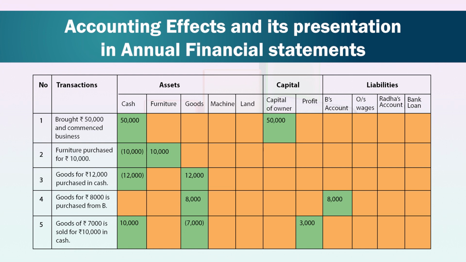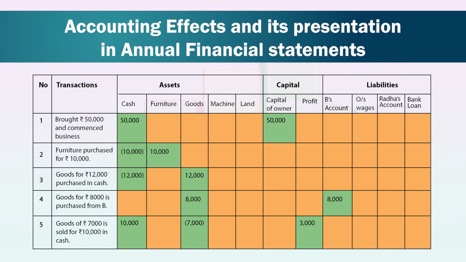Now, number 1, brought rupees 50,000 and commenced business. Here, cash, that is an asset of the business, is increasing and capital of rupees 50,000 is also increasing. Therefore, the accounting equation A = C + L is sustained.